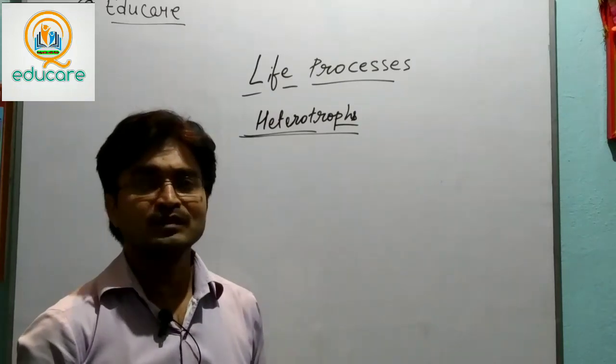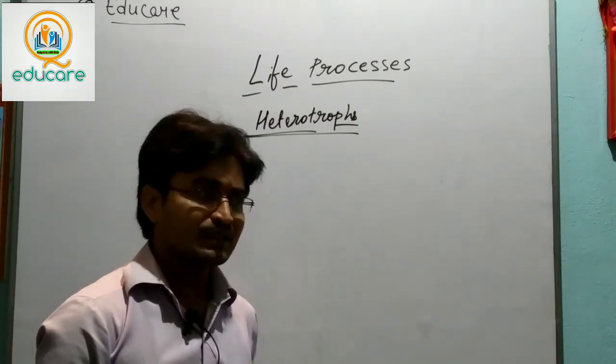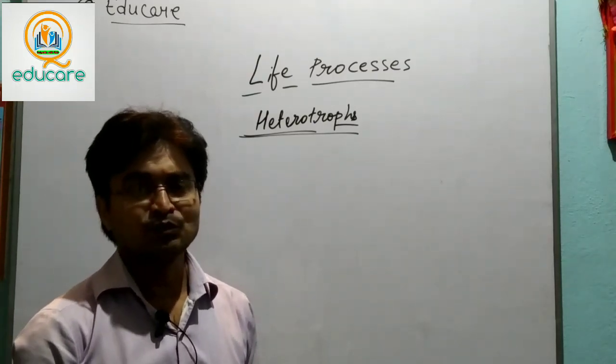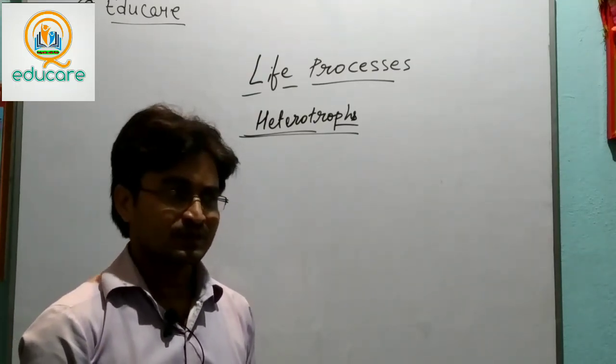Heterotroph means the organism which obtains its food from others, for nutrition, for gaining energy.